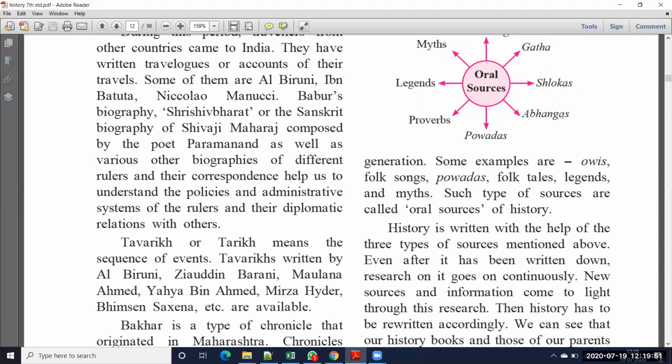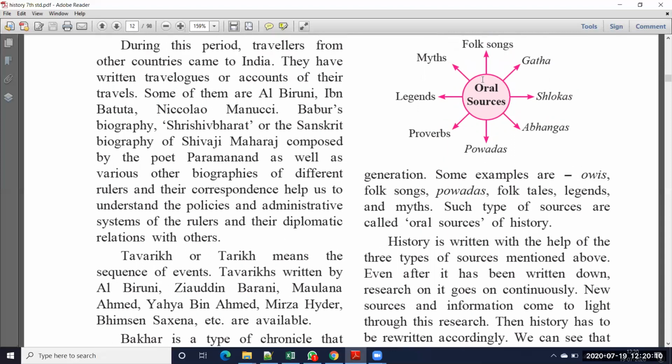Okay, what are the stories about God and goddess? What are the legendary stories? That means about Mahatma Gandhi, about Nehru, about Shivaji Maharaj, about Jhansi Rani. So these all are legendary stories. So these all also come under the oral sources. See, here they have given one chart also. Folk songs, myths, legends, proverbs.